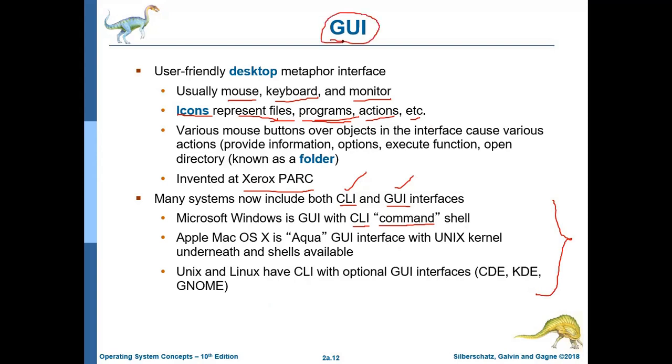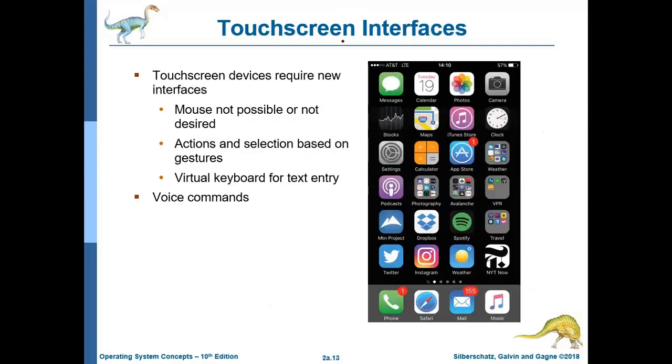CLI means you are working without the iconic representation. In GUI, everything is visible to you. You can use your mouse and do any kind of task with the help of graphics. Then we have touch screen interfaces nowadays, where you can perform different types of touches on different icons.